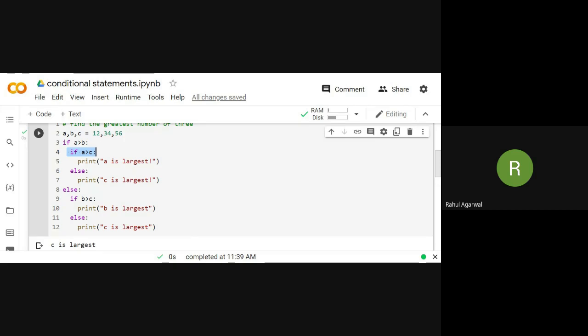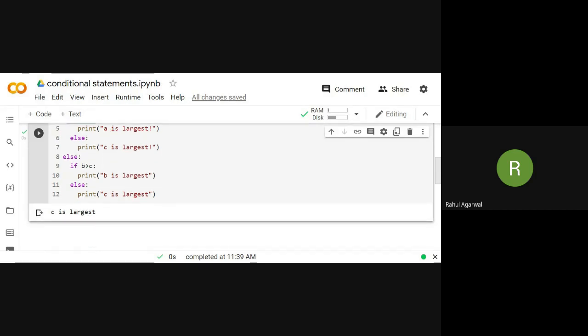Okay. Is it clear? Any doubt up to there? Okay, children, is it clear to all? Any doubt?